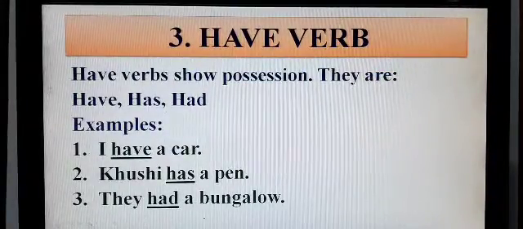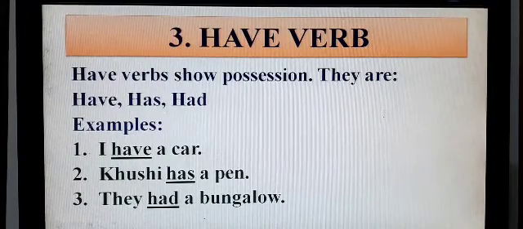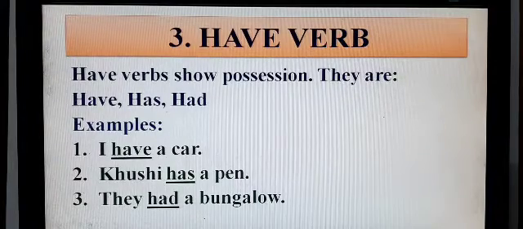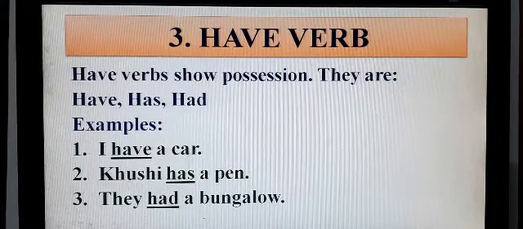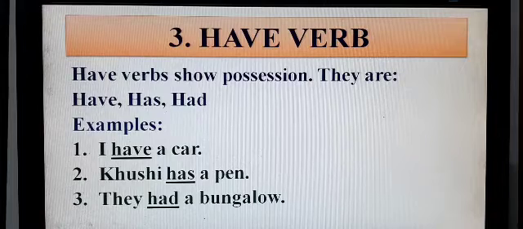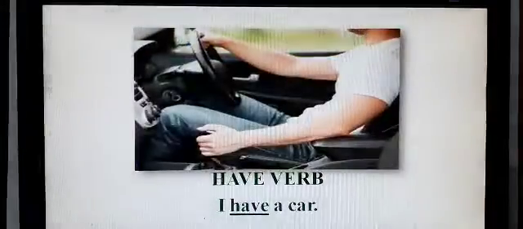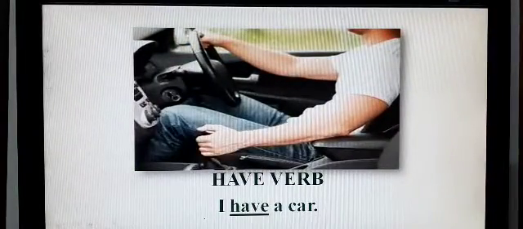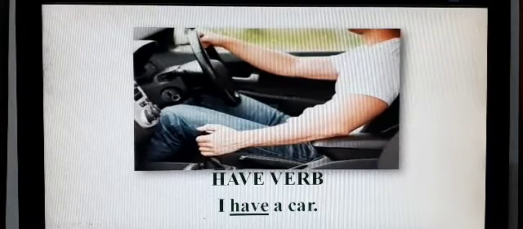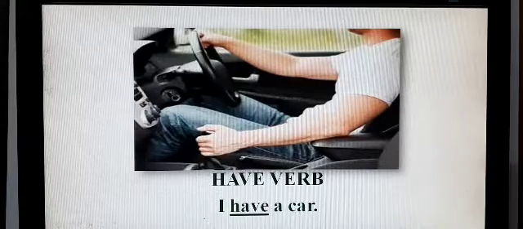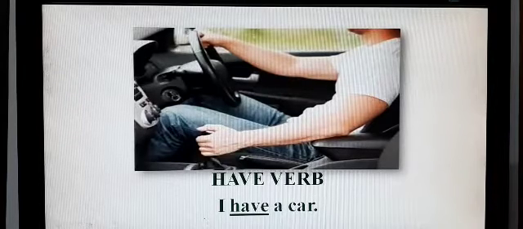The third one is have verb. What is have verb? Have verbs show possession. They are have, has, had. Some examples are: I have a car. Khushi has a pen. They had a bungalow. Here you can see that I have a car. Here the car is in my possession. This is not an example of an action or state, but here I want to say that I have a car, means the car is in my possession. I own a car.